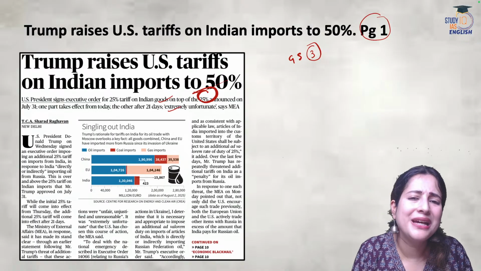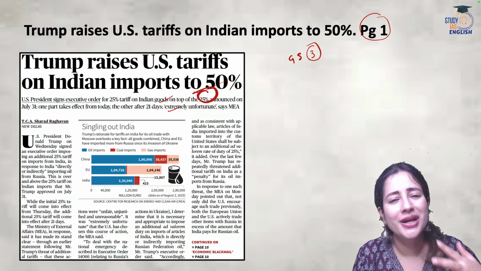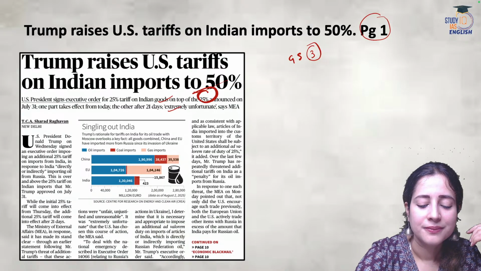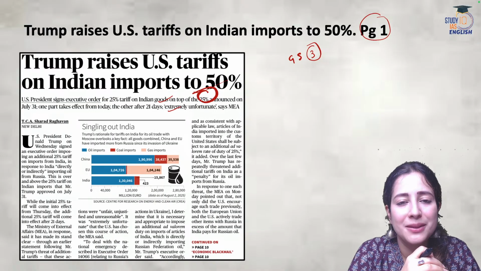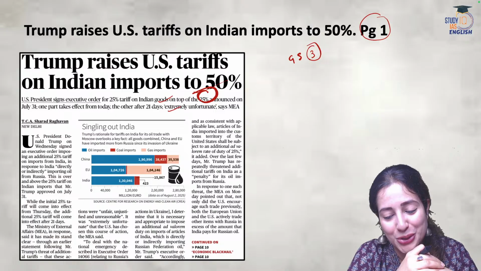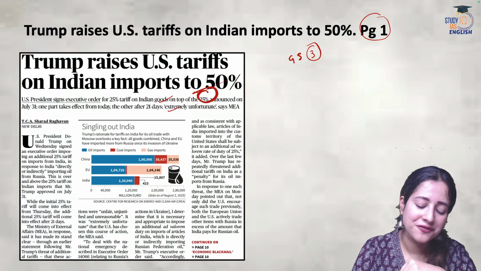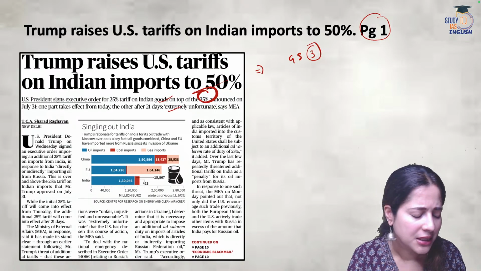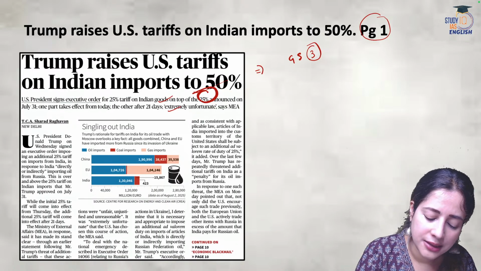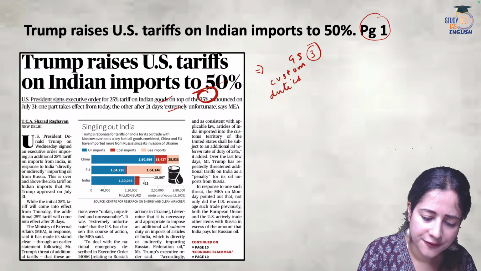Before we begin talking about this article, what do we understand by tariffs really? So much is being spoken about tariffs everywhere. What do we even mean by tariffs? Would anybody want to comment? In a very simple way, if we are supposed to tomorrow write an answer, we could say that tariffs are custom duties. Okay, these are custom duties. Please feel free to comment if there's anything.